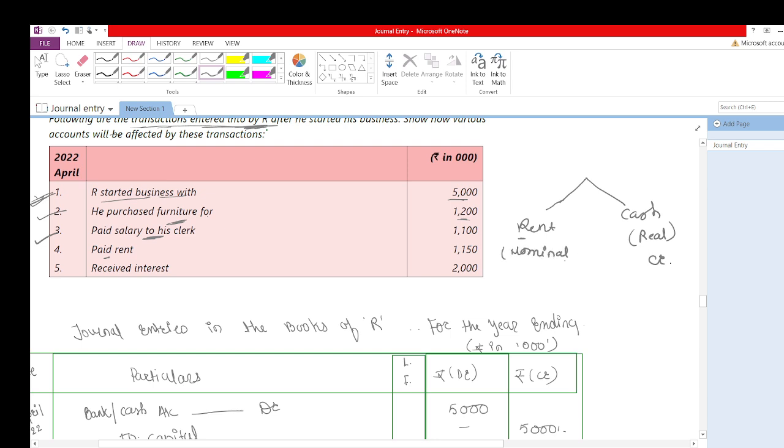The rule of the nominal account is debit all expenses and losses. So we'll debit rent, and the cash is going out from your business. The real account rule is debit what comes in, credit what goes out. So cash will be credited. Just the same entry like salary.